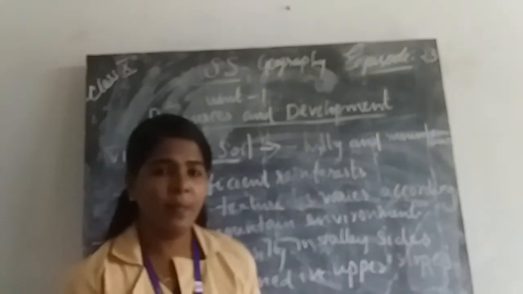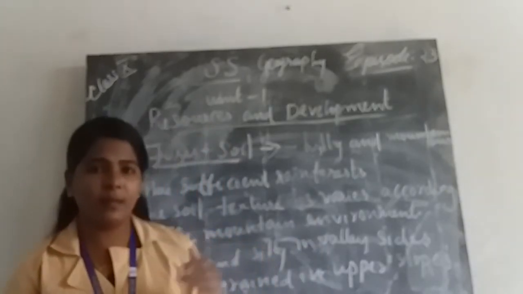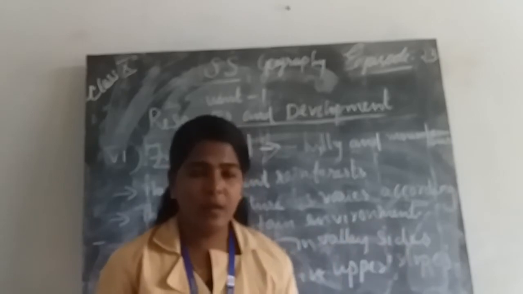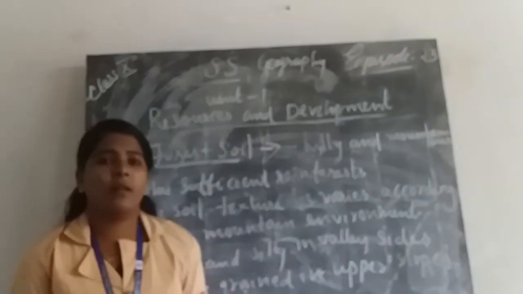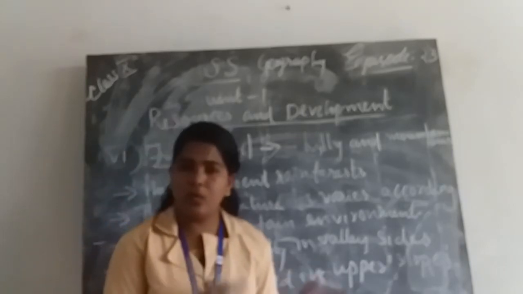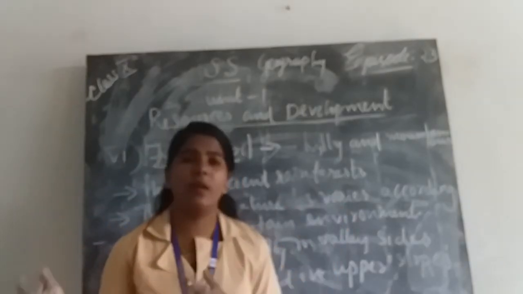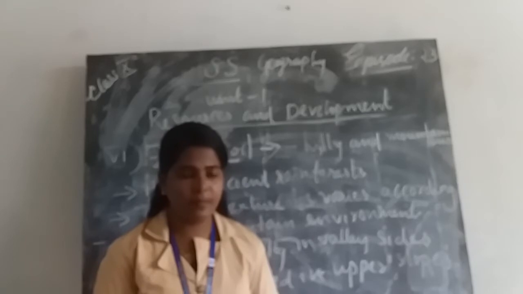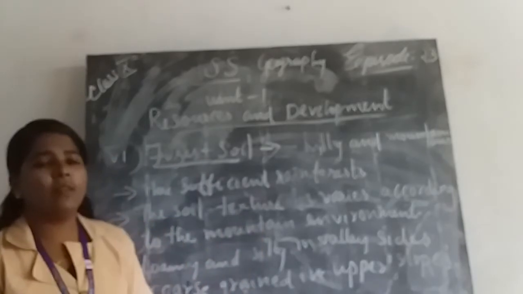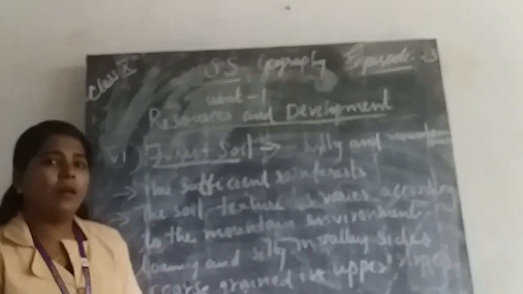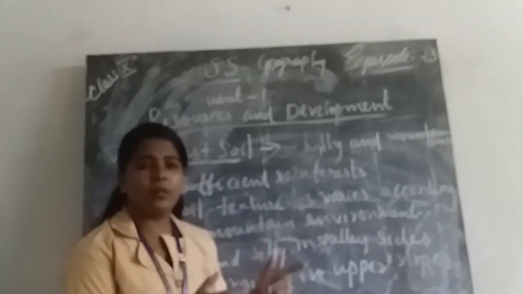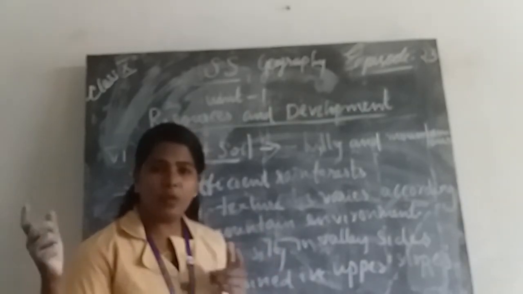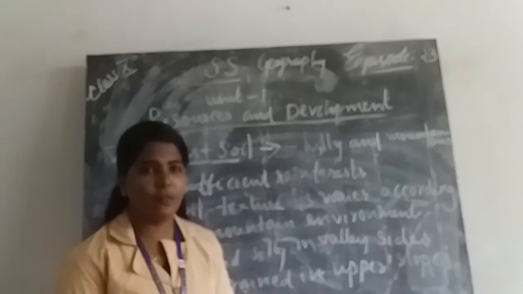And on the upper slopes, we can see the soil is coarse grained. And in the Himalayas region, we can see denudation sometimes happen. Due to this denudation, the humus content is very low, because the humus in the topsoil is washed away when rain occurs. Then another important factor: where the soil is washed away due to denudation, the topsoil or the alluvial fans are very fertile.